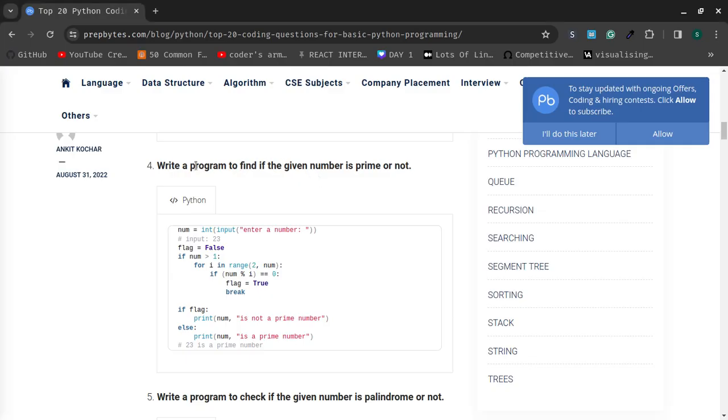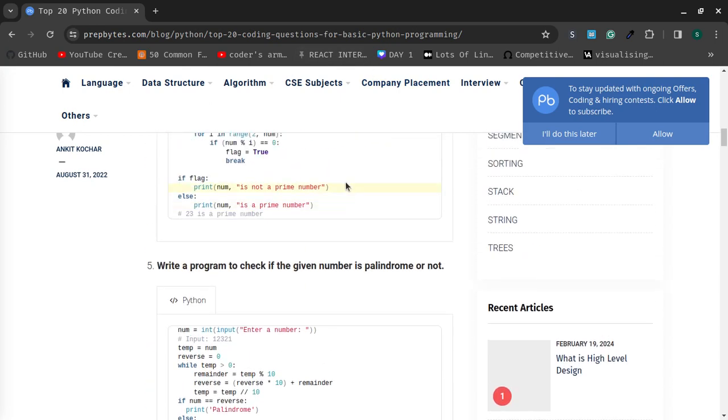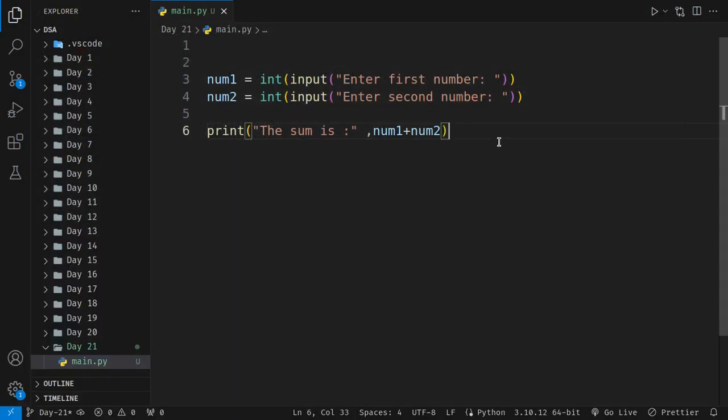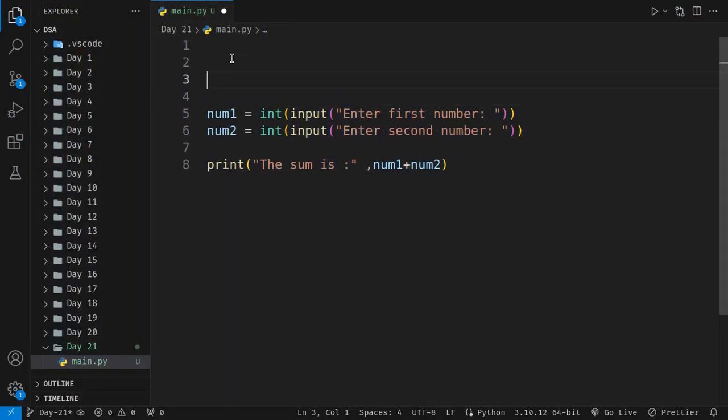Now let's talk about something else. Write a program to find if the given number is prime or not. We can use the flag method over here, and we will say that if it is divisible in the range, then it is not prime. That's what we are going to do. Okay, so this was for calculating the sum. Now let's talk about finding prime or not. So what are we going to do over here?